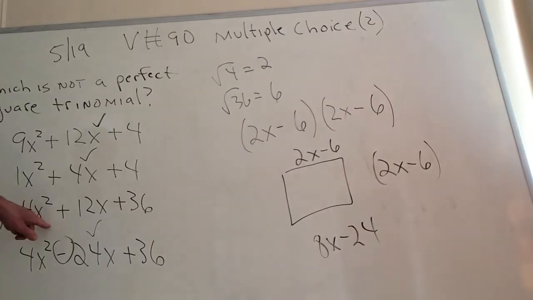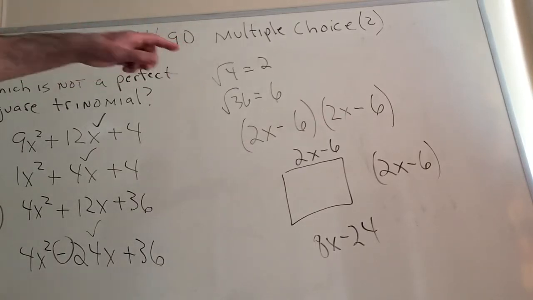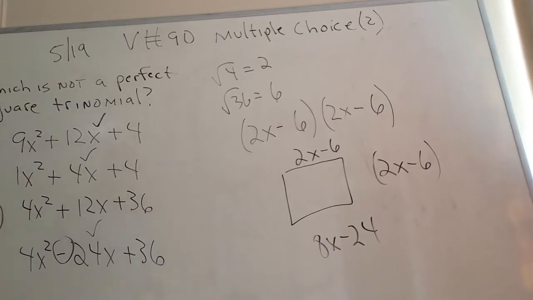Notice I didn't do anything with C. We'll be heading there eventually. So somehow I went from D, for example, to 2x minus 6. I can check myself any time over here. I'm just undoing what I did over here, breaking it into little pieces. Notice that this idea of a perfect square trinomial is going to be very important going ahead. What is, what isn't. And now you get a chance to see that done.